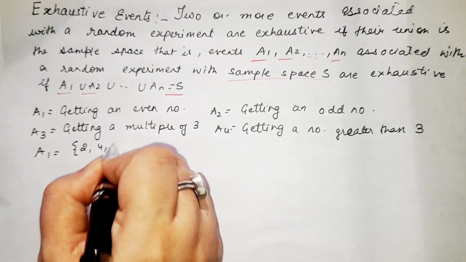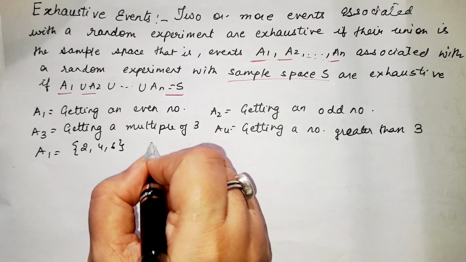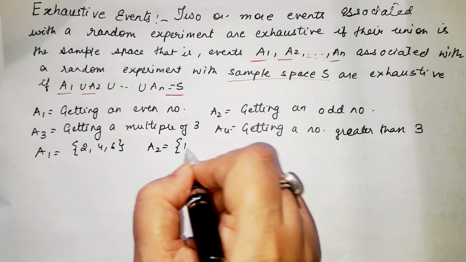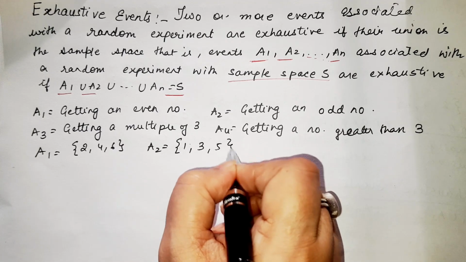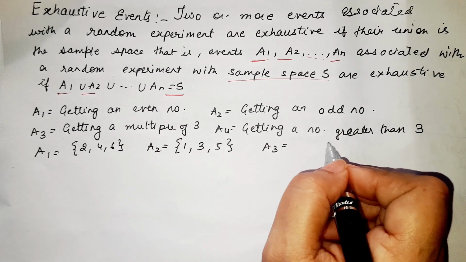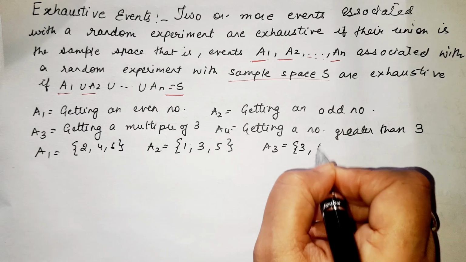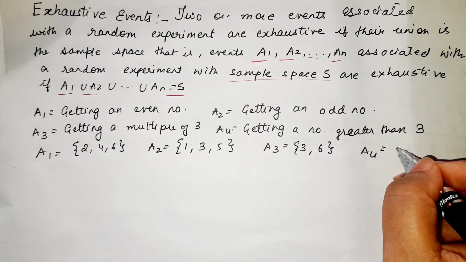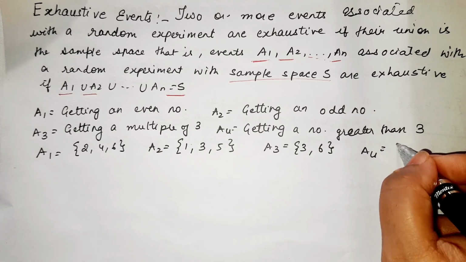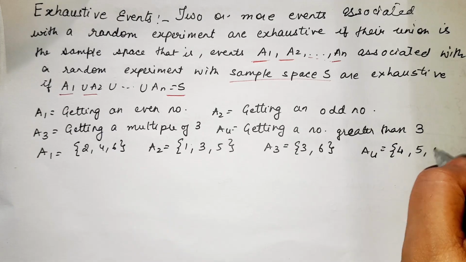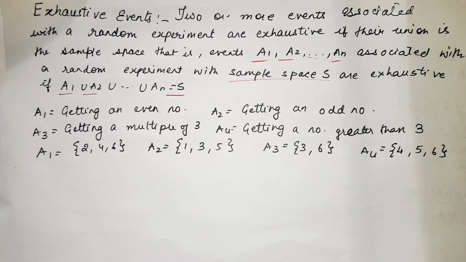2, 4, 6. A2 is getting an odd number when a die is thrown: 1, 3, 5. A3 is getting a multiple of 3 when a die is thrown, that is 3, 6. And A4 is getting a number greater than 3: 4, 5 and 6. So all these are events which are related to a die.